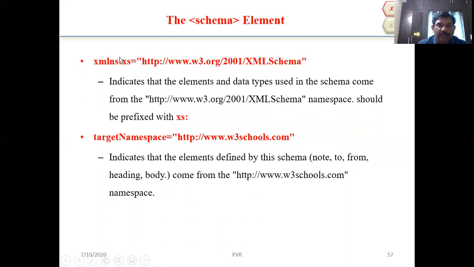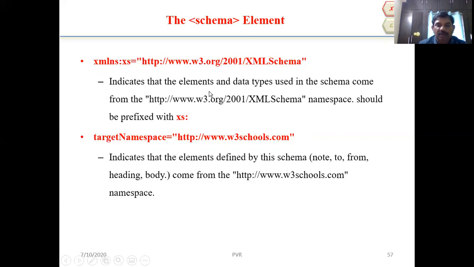The schema element: xmlns:xs equal to "http://www.w3.org/2001/XMLSchema" indicates that the elements and data types used in the schema come from the http://www.w3.org/2001/XMLSchema namespace and should be prefixed with xs.